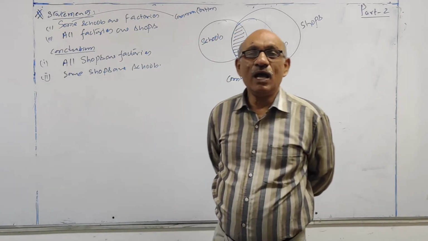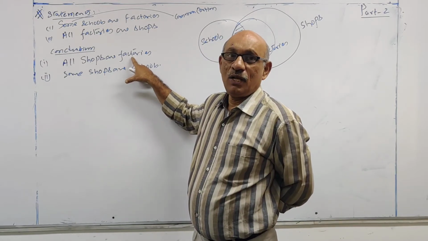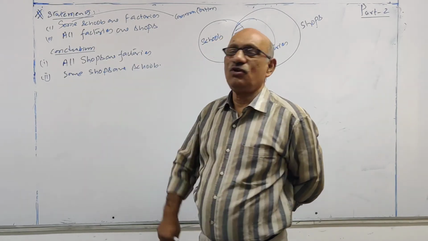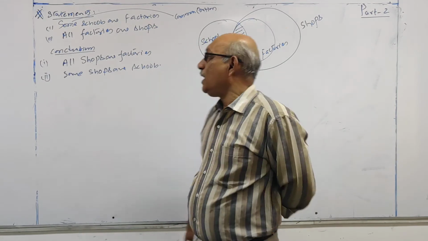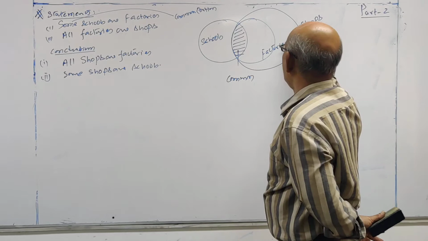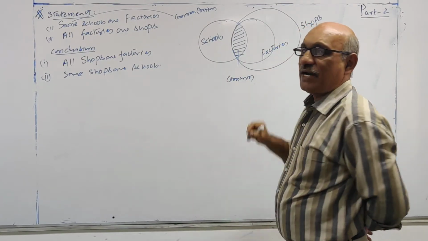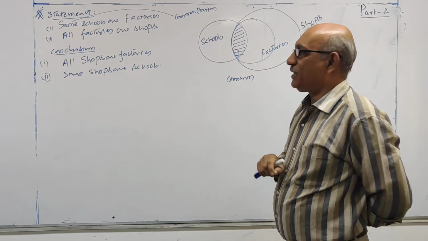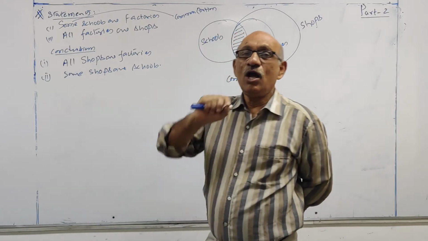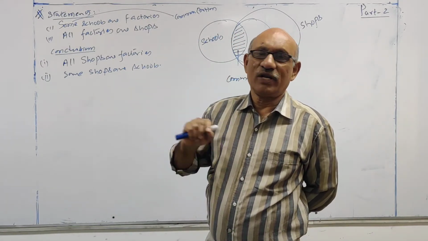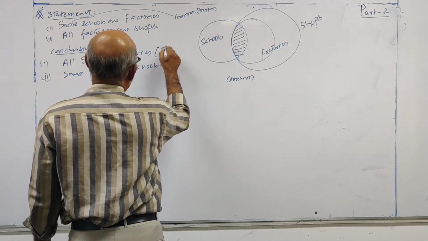Since you are a beginner, all means from shops to factories you have to move. Your movement is inside to outside or outside to inside. Look at this here. Shops is the outer circle, factories is the inner circle. You have to move from shops to factories, so outer to inner you are moving. But when your conclusion has all, as I said, move from inner circle to outer circle, which is not possible here. Therefore, this conclusion is false.